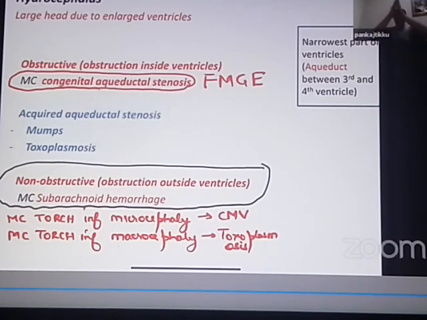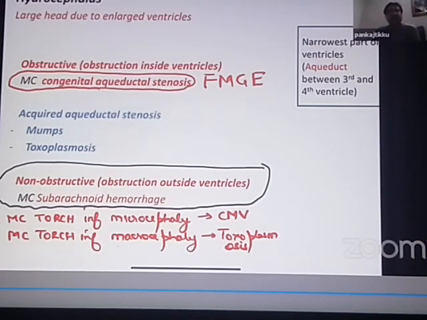So hydrocephalus, let me quickly revise. Hydrocephalus can be obstructive, it can be non-obstructive. Obstructive hydrocephalus is always due to obstruction inside the ventricles. Non-obstructive hydrocephalus usually is obstruction outside the ventricles. The narrowest part of the ventricle is the aqueduct of Sylvius. So the most common cause of obstructive hydrocephalus is a congenital aqueductal stenosis.